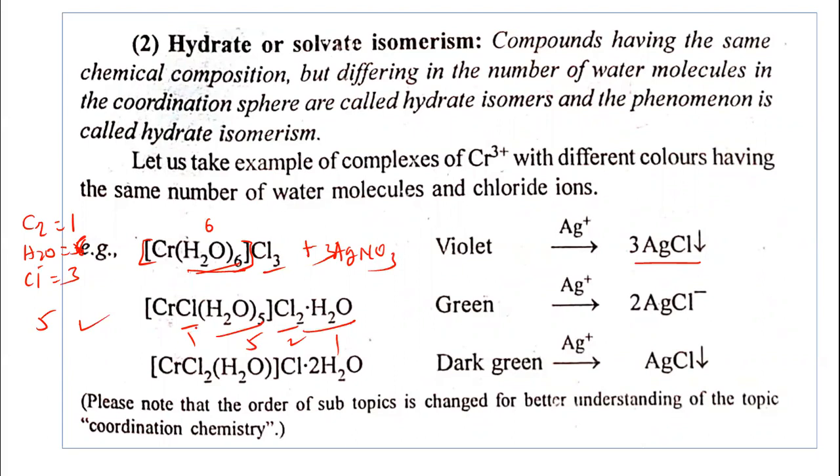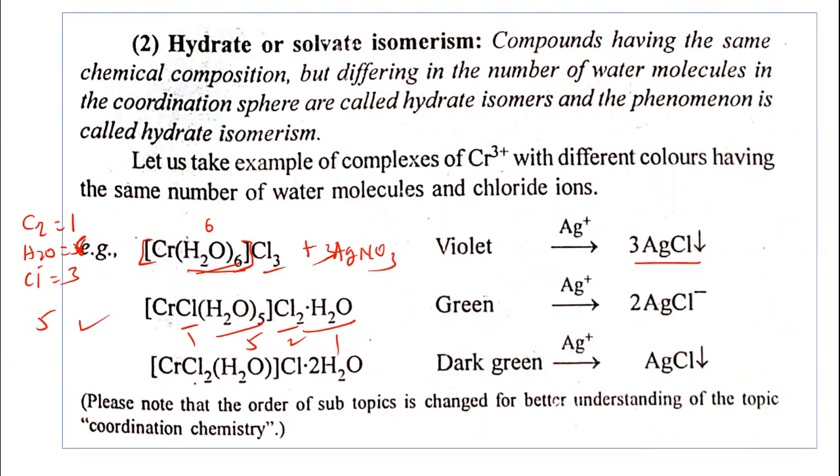But the chemical and physical properties of this complex are different. It is a green color complex. In the coordination sphere only 5 water molecules are there, different in the number of water molecules in the coordination sphere. When you add silver nitrate solution into this, in this case also silver chloride precipitate is formed, but the properties of the complex are different. It is a green color complex.